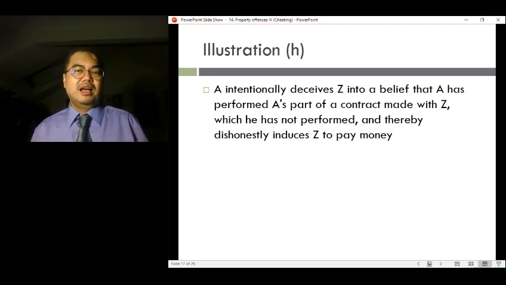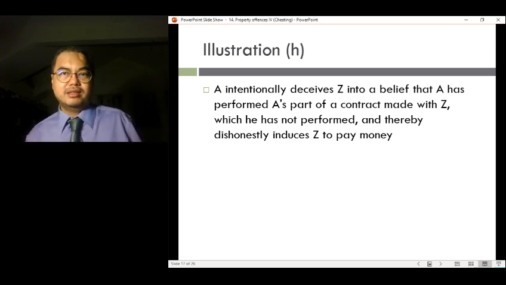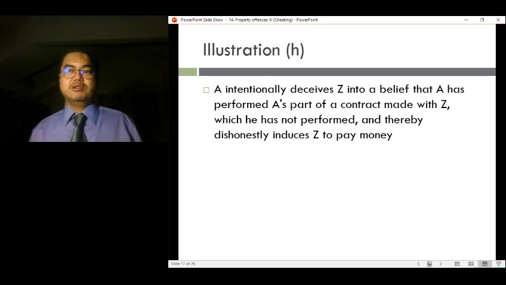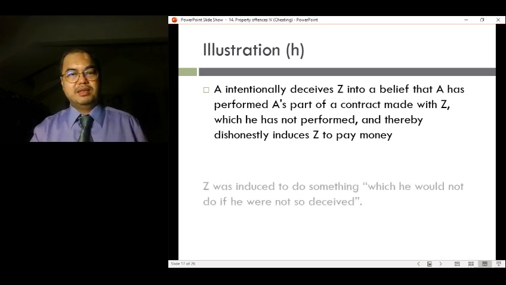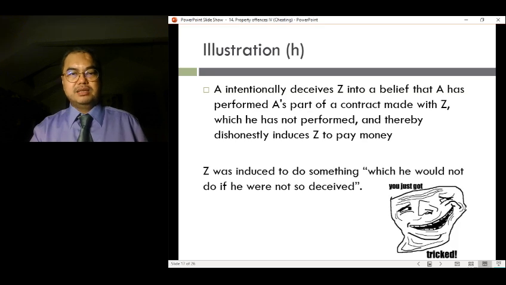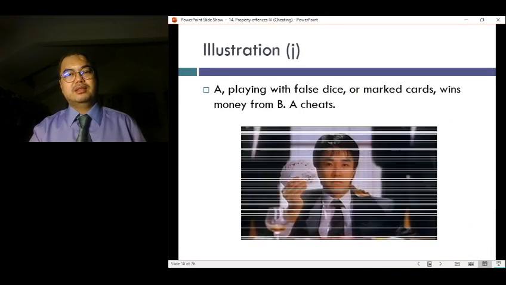And here, I go to Z and I say that, oh, I've already done that, when I have not done that. But I deceive Z into thinking that I've already done it, and it caused Z to pay me the money, right? So you see, Z was induced to do something which he would not have done if he was not so deceived. He got tricked and he got cheated.